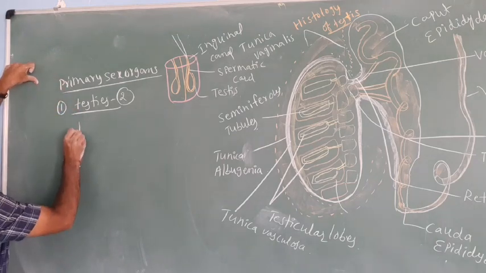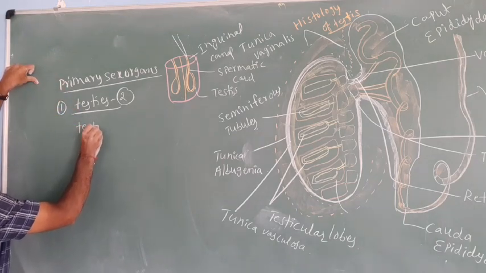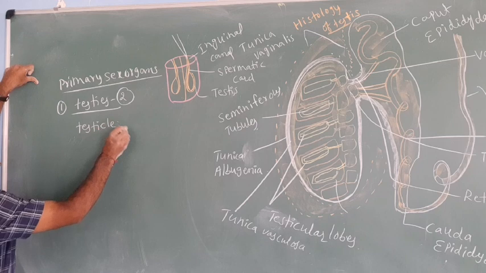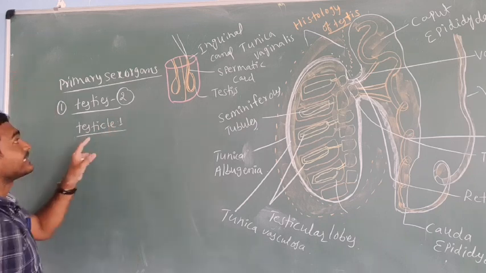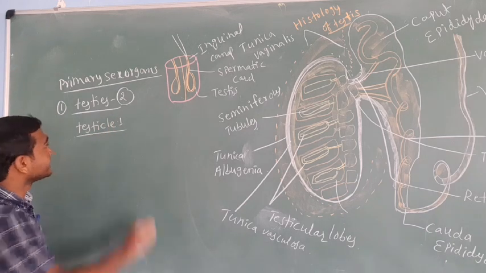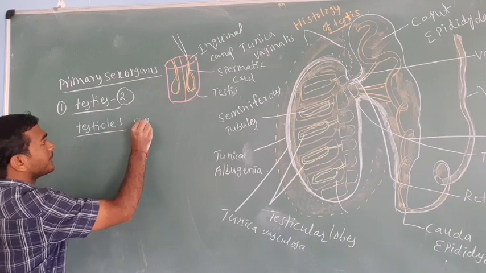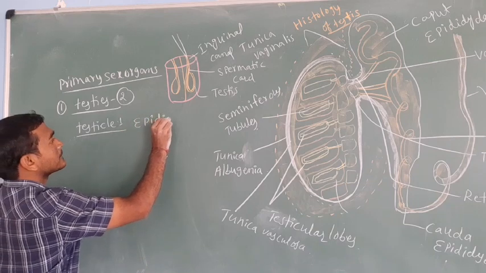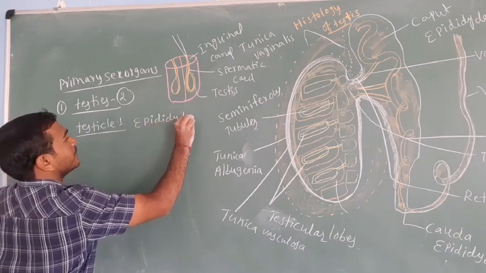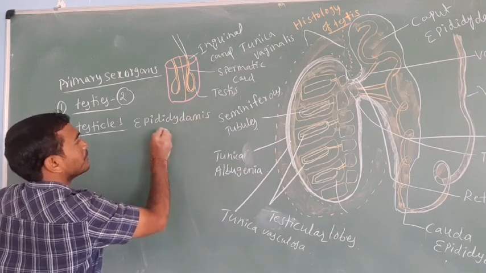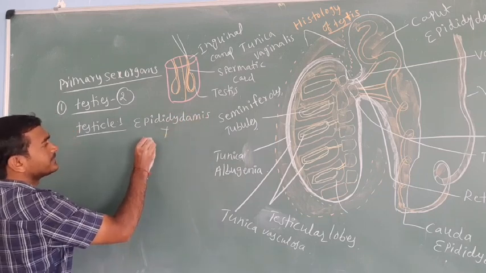Before that, let us discuss the testicle. What is the testicle? The testicle is nothing but the epididymis plus the testes.